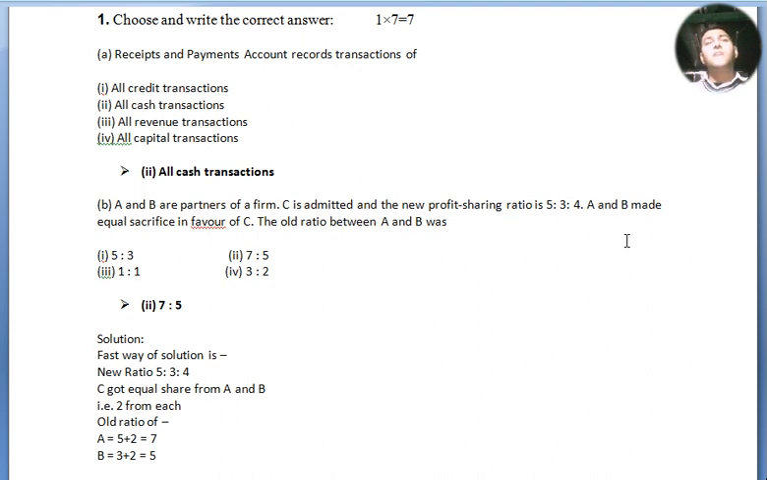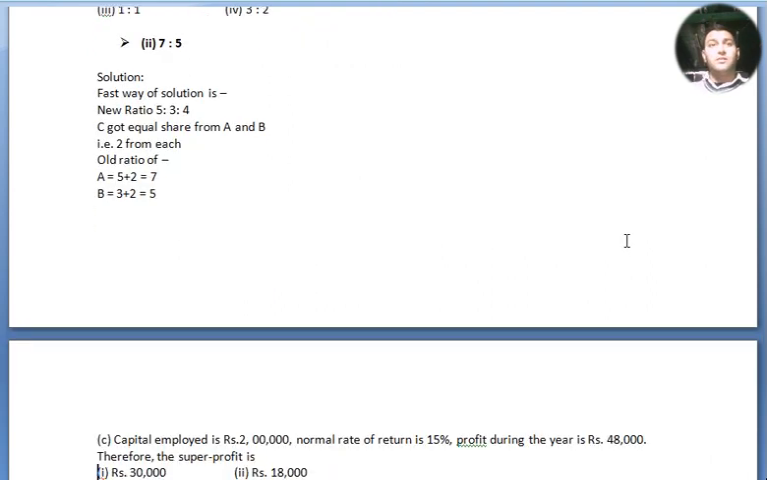The solution is: new ratio 5:3:4. C got an equal share from A and B, that is 2 from each. Old ratio of A equals 5 plus 2 equals 7. B equals 3 plus 2 equals 5. That is 7:5.